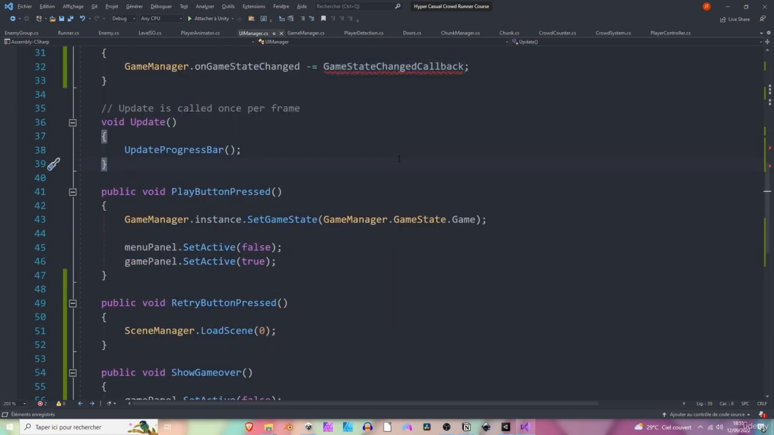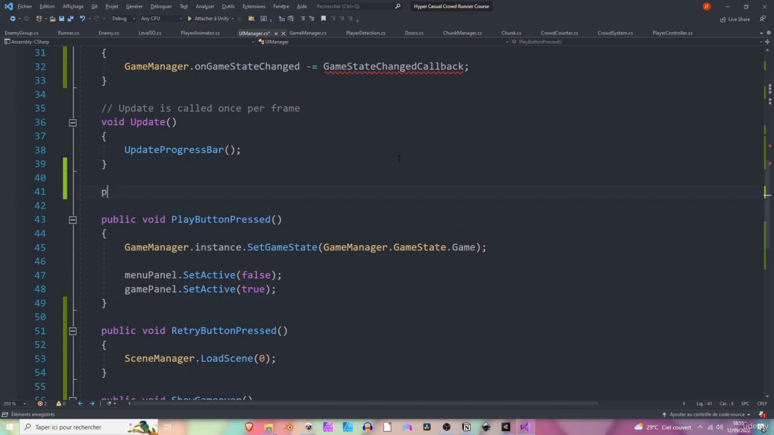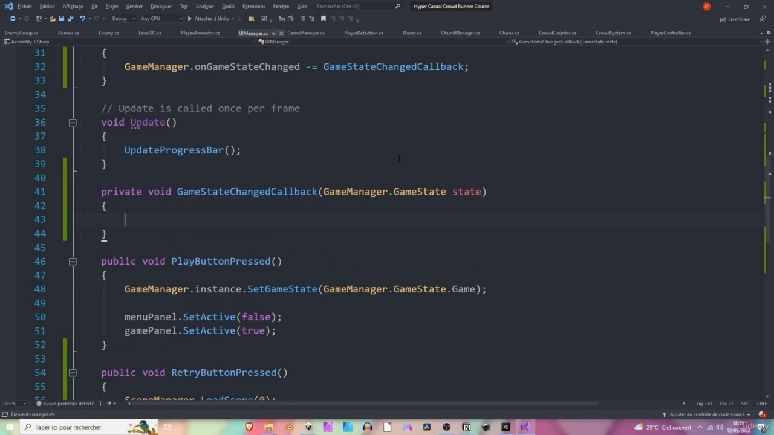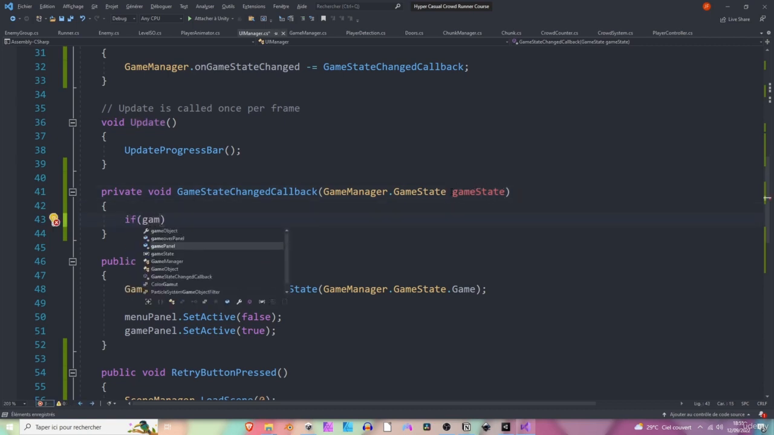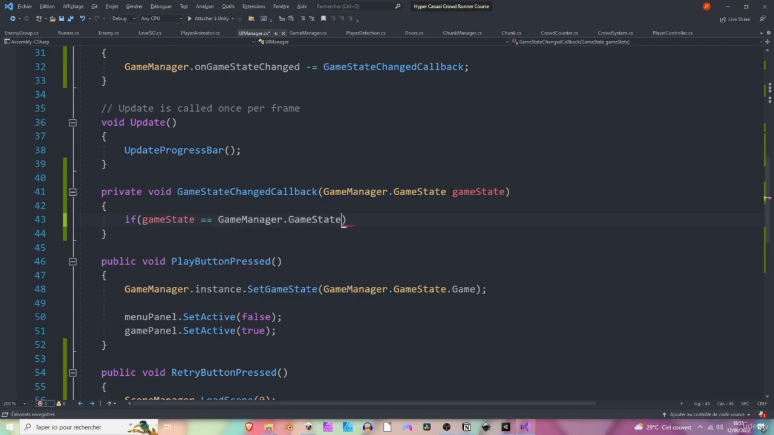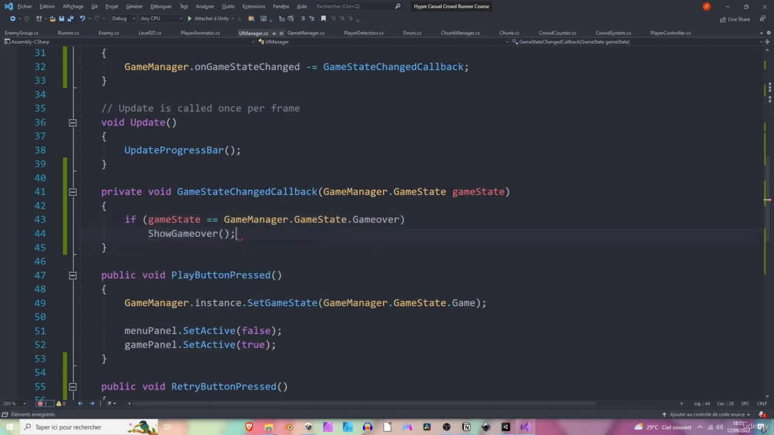We can now create this new method. And we are going to create it under the update method. So let's say private void GameStateChangedCallback, which will take a GameManager.GameState argument. Perfect. Let's rename this variable to gameState. I think it speaks more for itself. Okay. If the gameState equals game over, we want to show the game over panel.